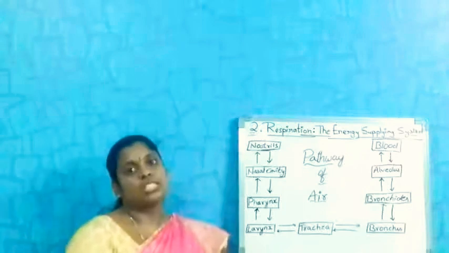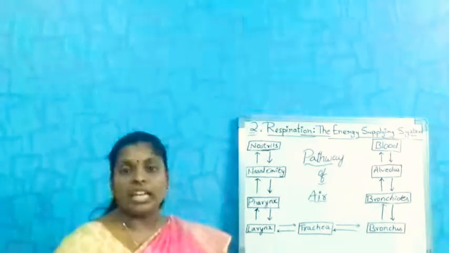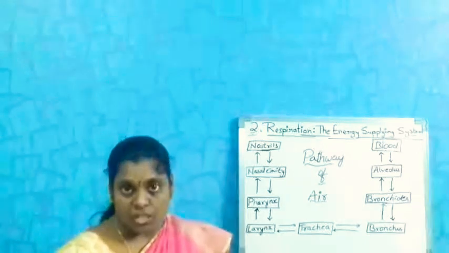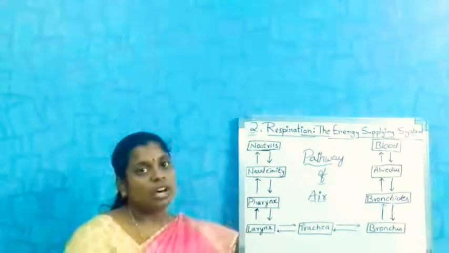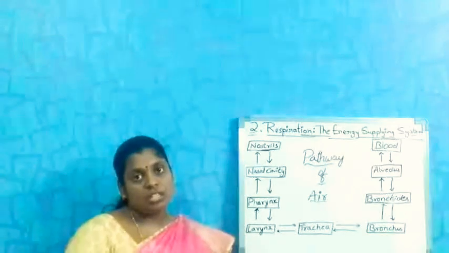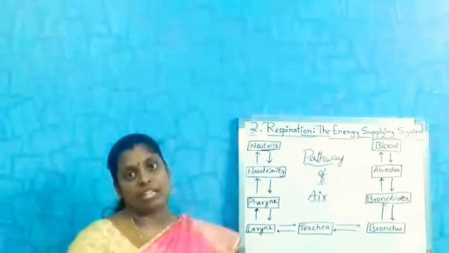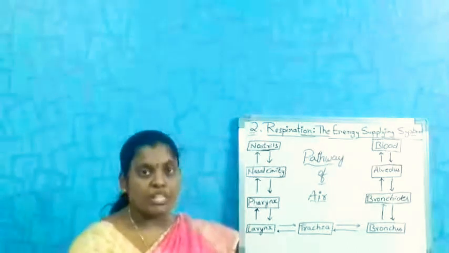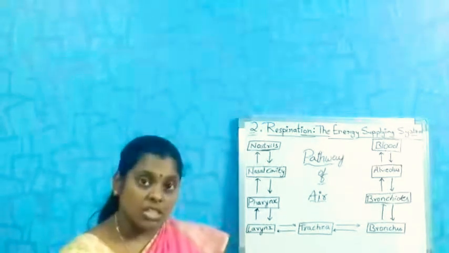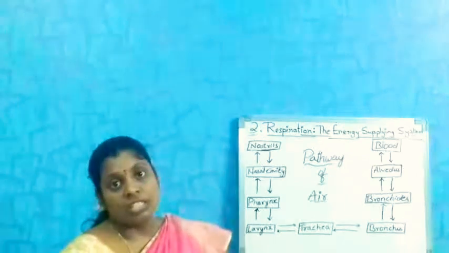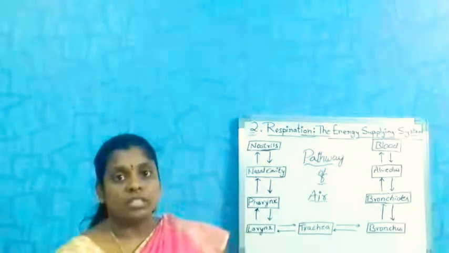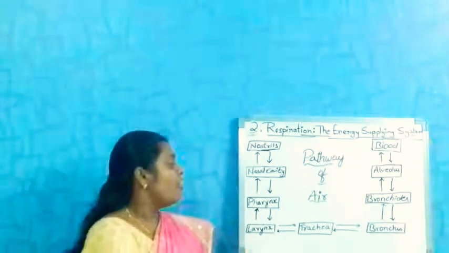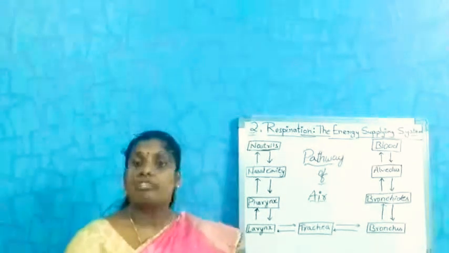In the nostrils, the air gets warmer according to our body temperature. The inhaled air must suit our body temperature. That's why in the nostrils itself the air gets warmer and passes to the next level, that is the pharynx.